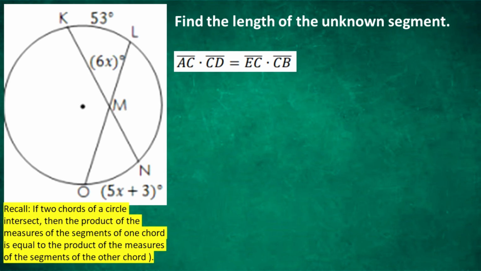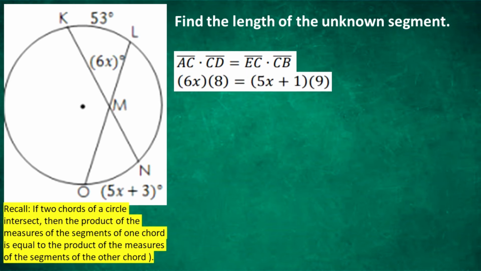Input the given expressions and values. That is 6x multiplied by 8 equals quantity 5x plus 1 multiplied by 9. Simplify, multiply 6x and 8 and multiply 9 to each term of quantity 5x plus 1. So we get 48x equals 45x plus 9.